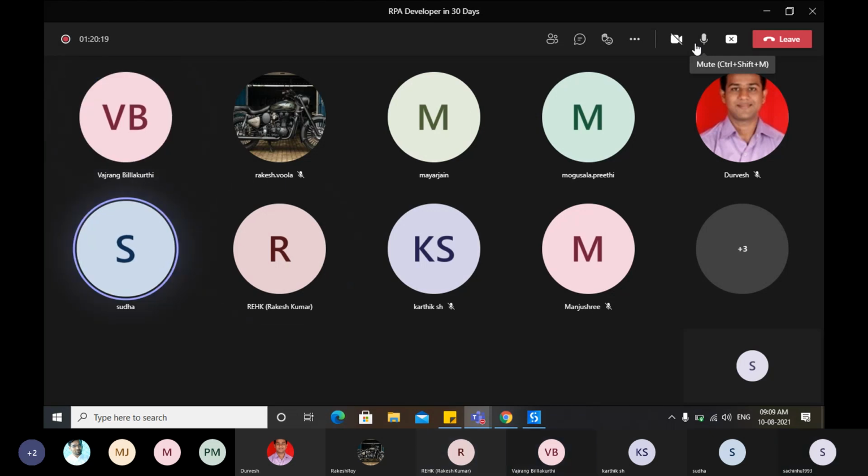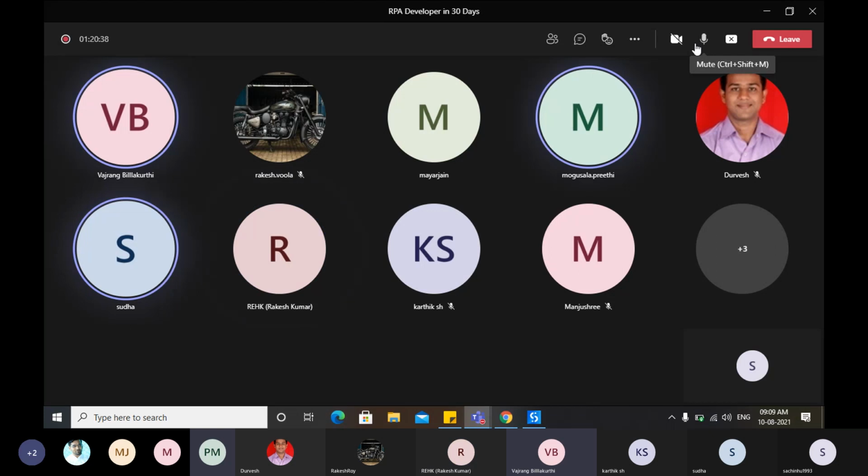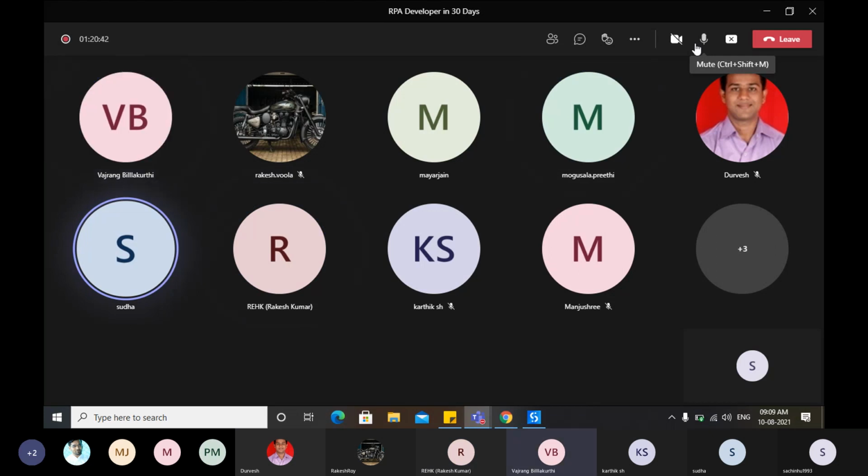The robot has no transactions to perform. There is only one queue item and two robots running simultaneously. Whichever robot comes first and picks the item, that will be the robot. So again, we need to add a queue item for the second robot. If we have the data, then the second robot will pick it.